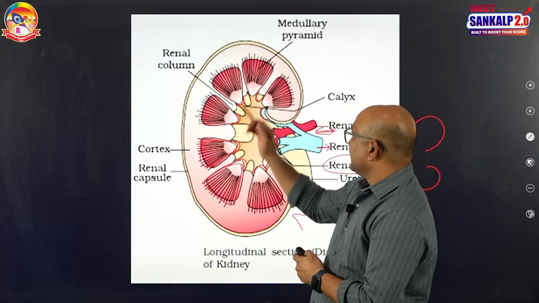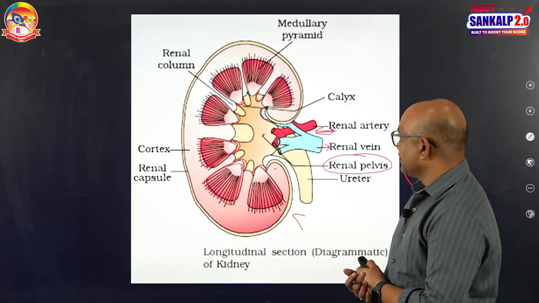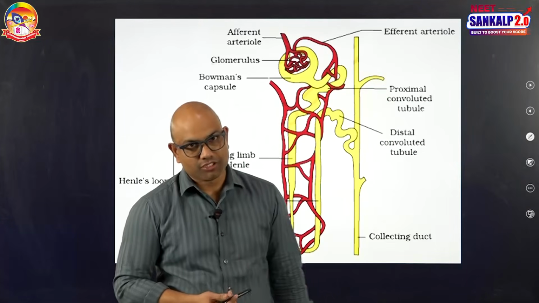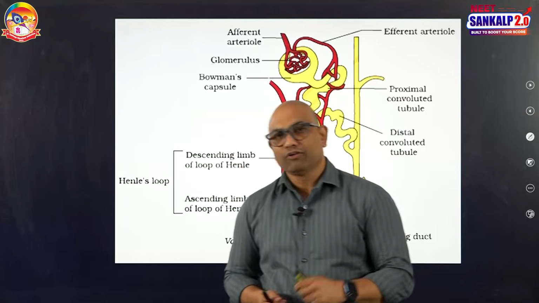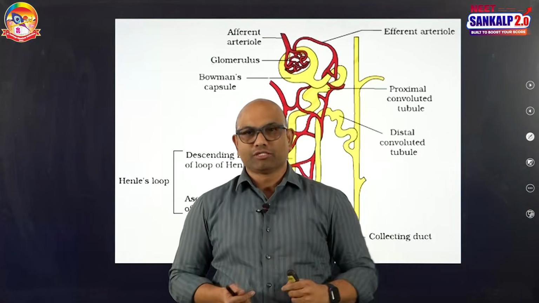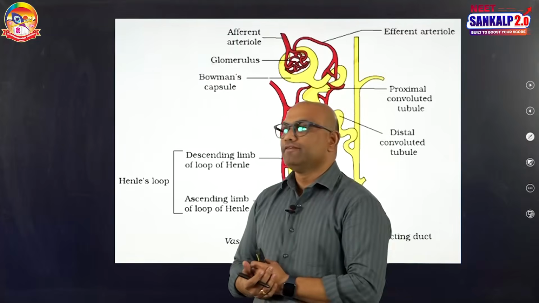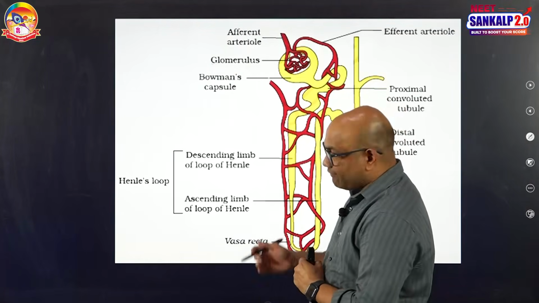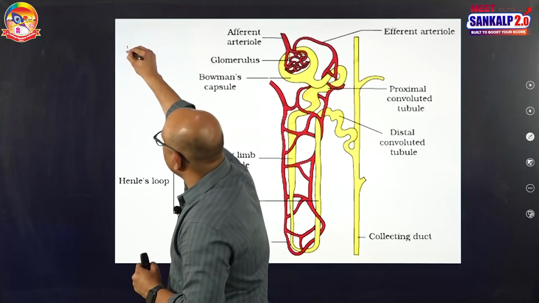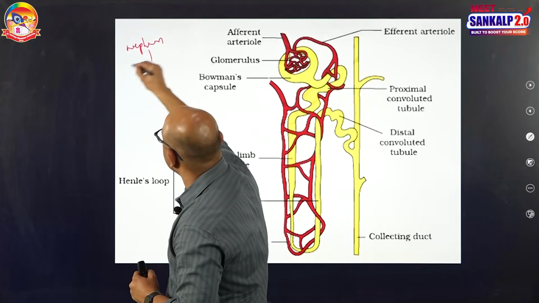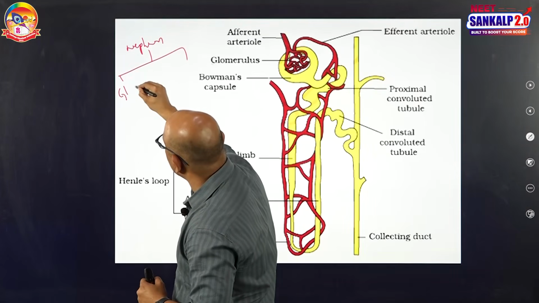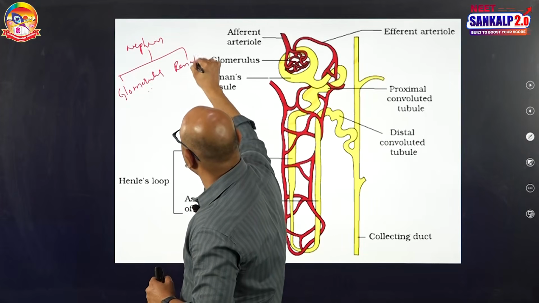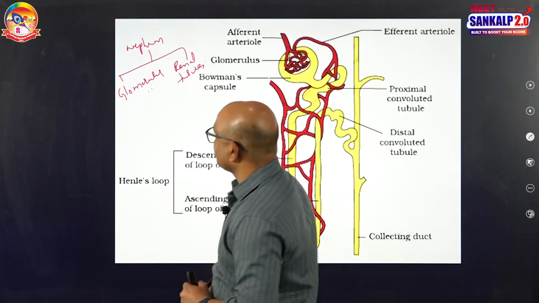After the external and internal structure of the kidney, let us talk about the microscopic structure of the kidney. Each kidney consists of approximately 1 million nephrons. Nephrons are also called uriniferous tubules. We can divide the nephron into two portions: one is the glomerulus, the second one is the renal tubules.